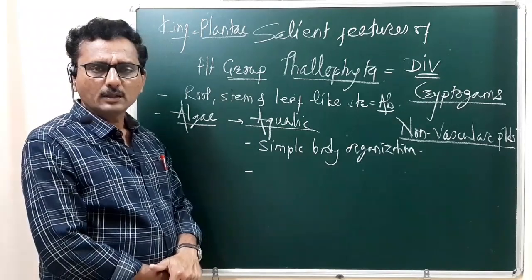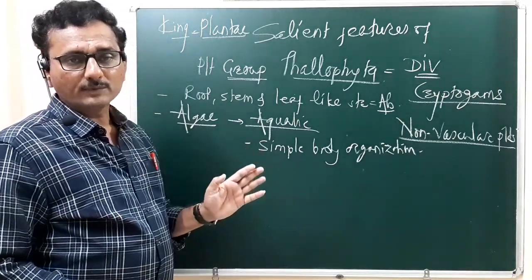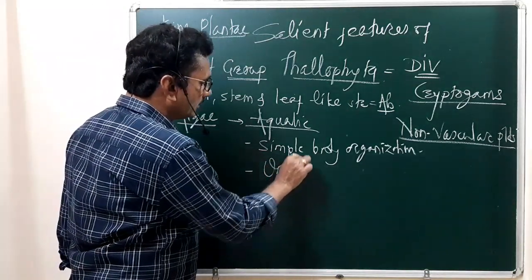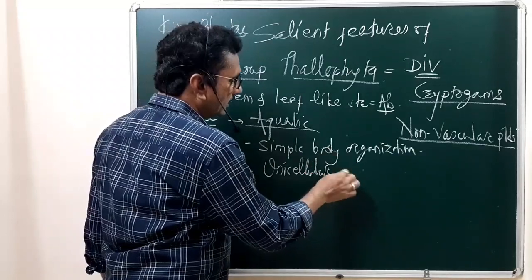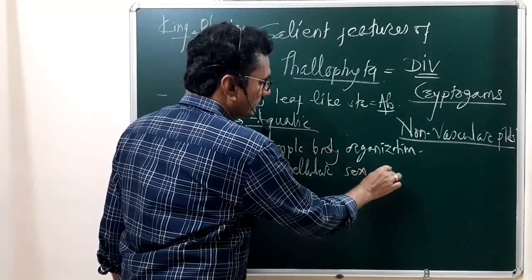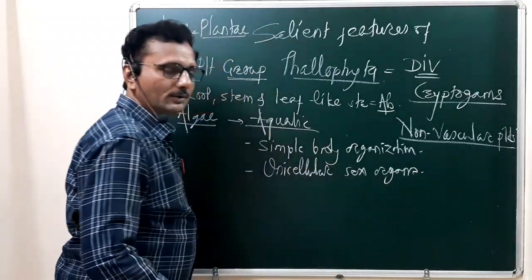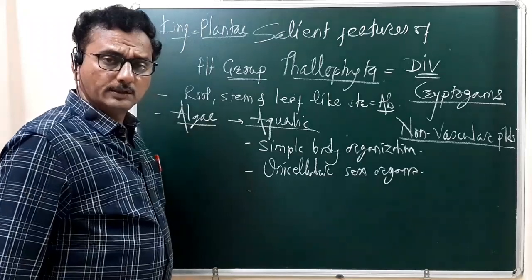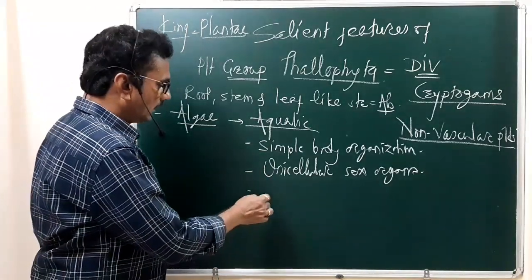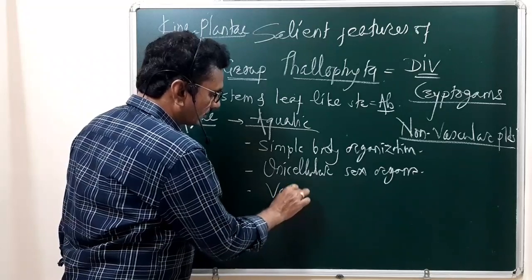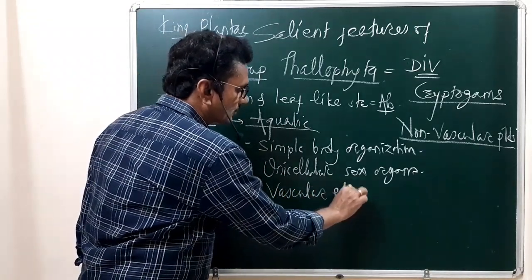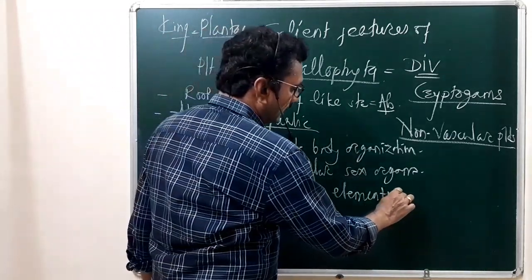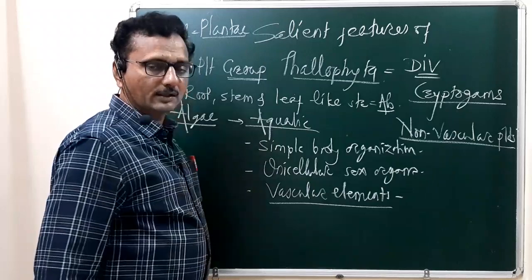Then algae mostly show unicellular sex organs. The next characteristic feature is the complete absence of vascular elements. These vascular elements take part in the conduction of food material.